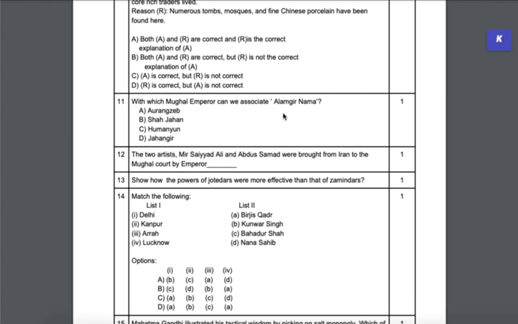Question number 11 again is a straightforward MCQ. Then you have a fill in the blank question which continues from last year. Then show how the powers of Jotdars were more effective than that of the Zamindars. Again, it's a 1 mark question. There were many reasons listed in your textbook, but just give any one, right? It's a 1 marker. Your examiners will accept as the correct answer any one reason you give.